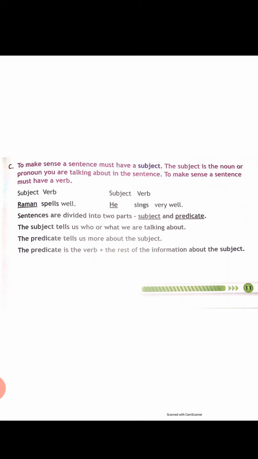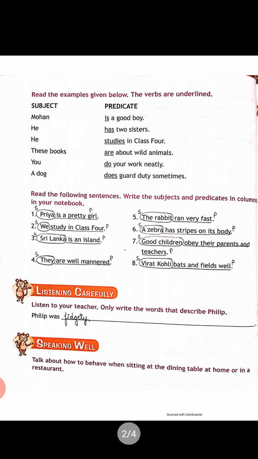Look at the second sentence. He sings very well. So he is a pronoun, that means the subject, and predicate is the verb plus the rest of the information, meaning sings very well. So sings is a verb and the rest of the information, very well, is the predicate. Coming to the exercise. Read the example given below. The verbs are underlined, subject and predicate.